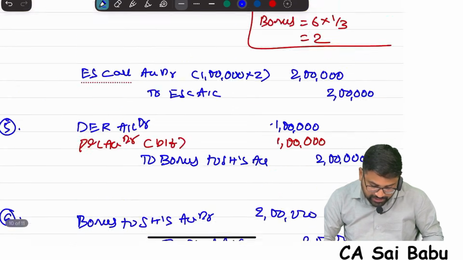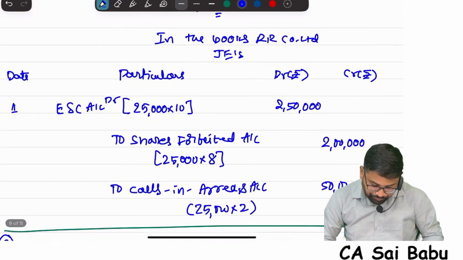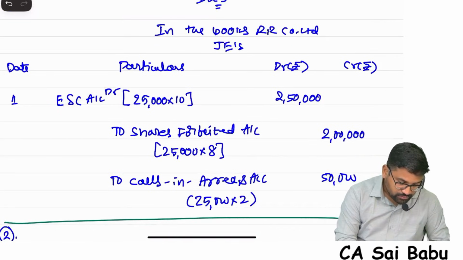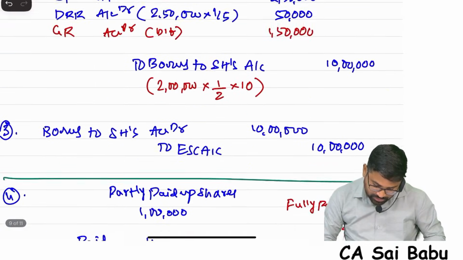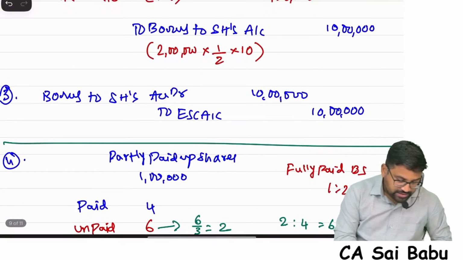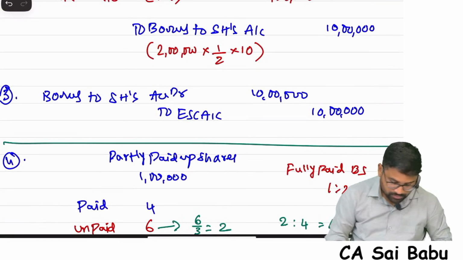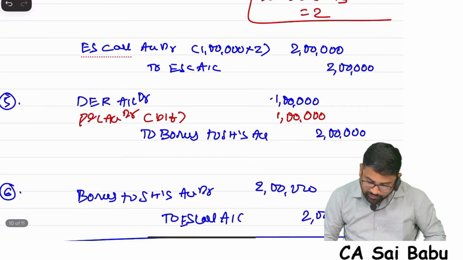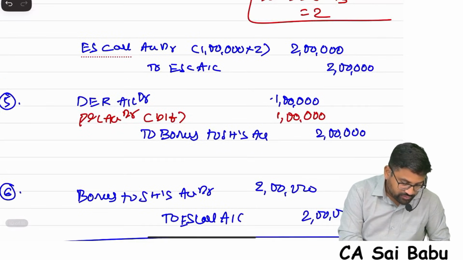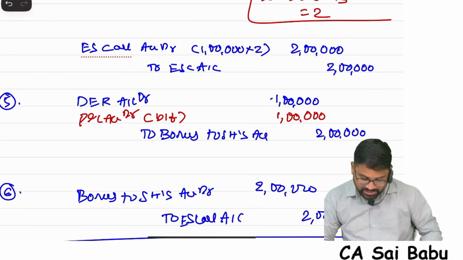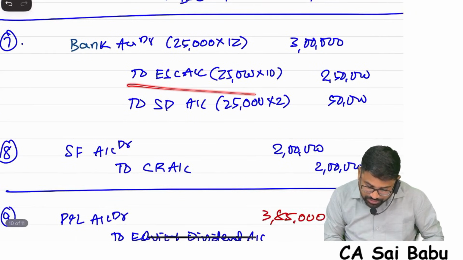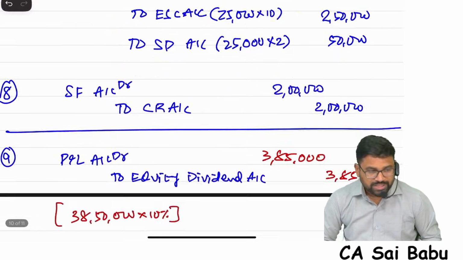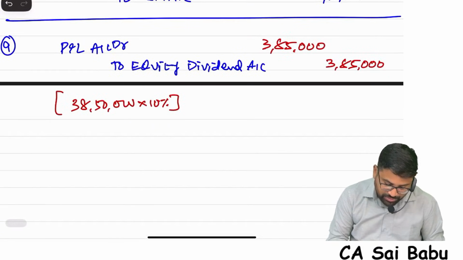Next to make the adjustments: share capital reduced, minus 2,50,000, 24 lakhs now. Next 10 lakhs bonus added, 34 lakhs. Next bonus by way of converting partly paid into fully paid, 2 lakhs added. Wherever equity share capital is there, adjust it. Next reissue, 2,50,000. So 38,50,000. Simple, common sense. So 38,50,000 into 10%. You understand?